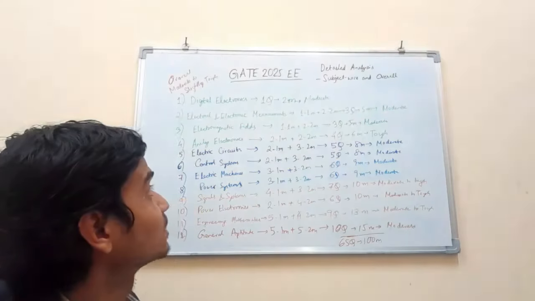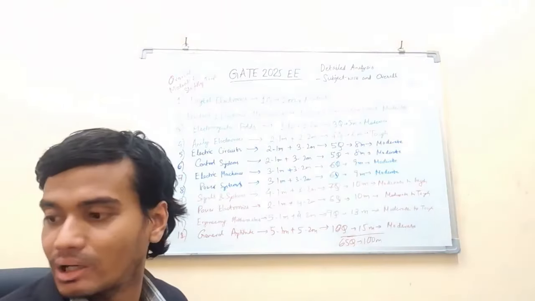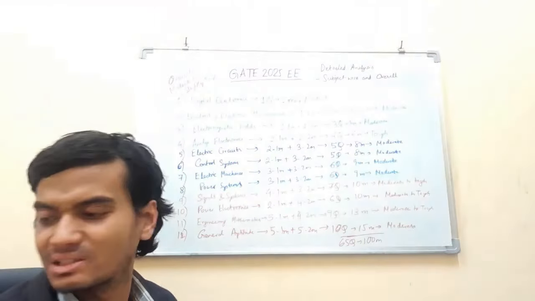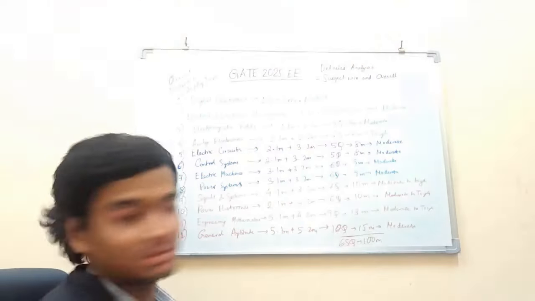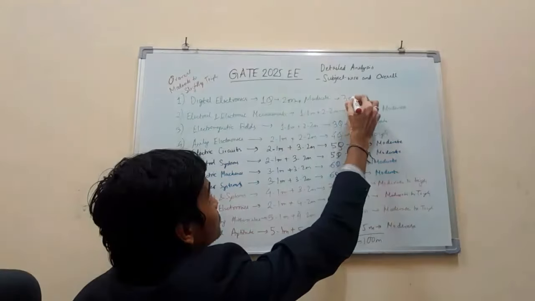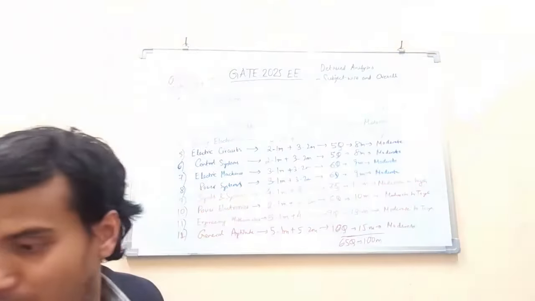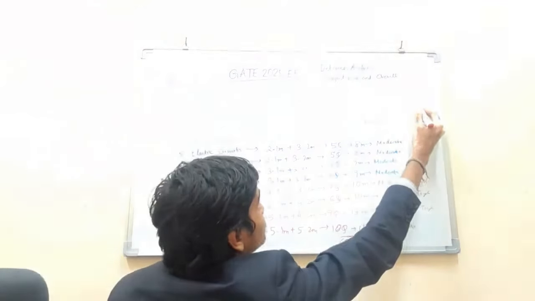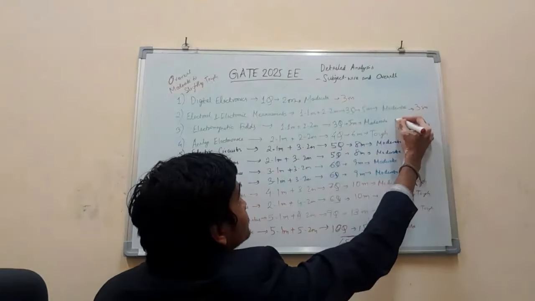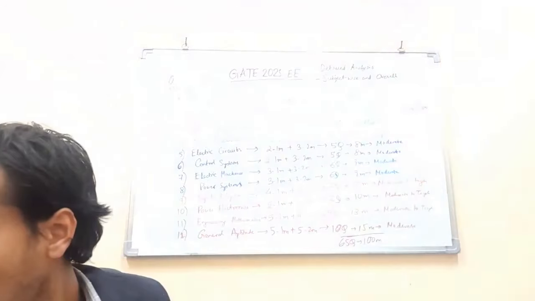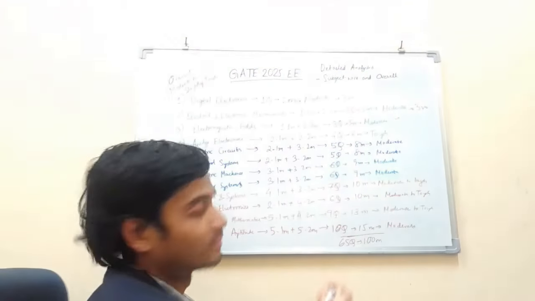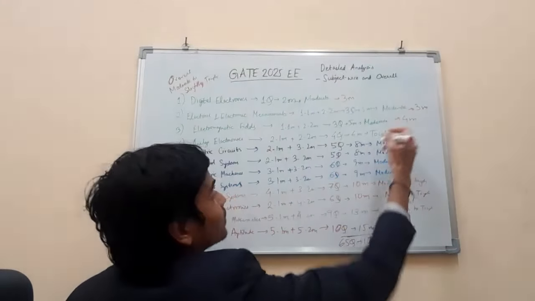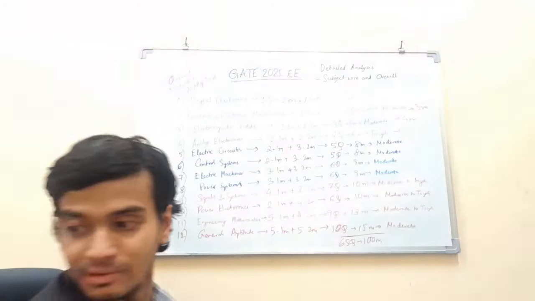And let's compare to last year if possible. We can compare, let's see the marks only. Digital electronics last year had 3 marks. And electrical measurements had last year 3 marks. Then fields last year had 5. Last year had 4 marks. And electronics last year had 6 marks. Same.